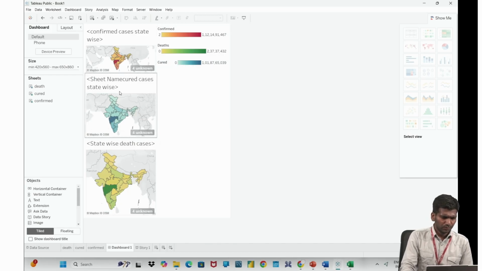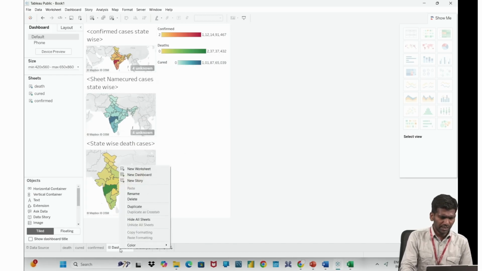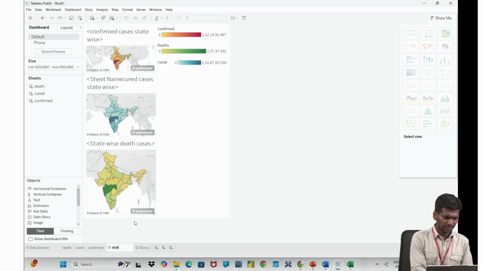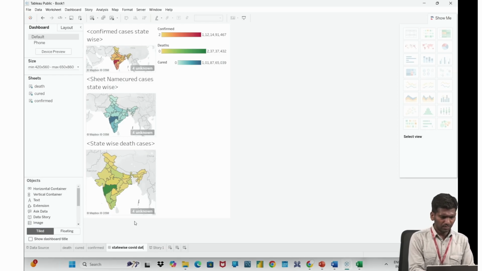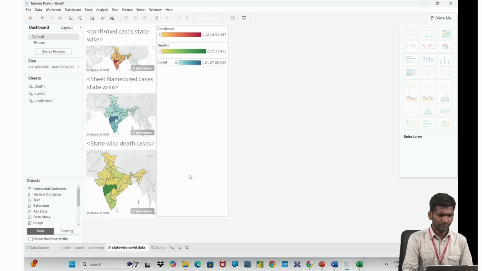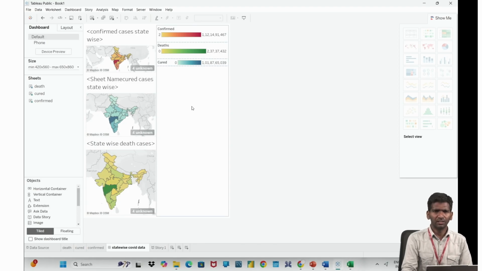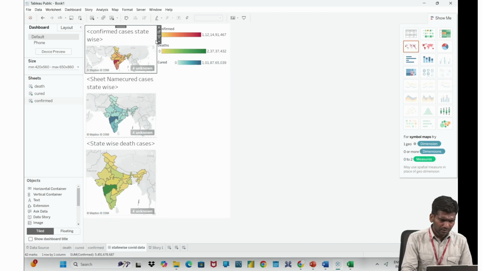Okay. So I have created one dashboard. This dashboard is talking about state-wise COVID data. Okay, I may call it like this. There's still some more space also. We can create other worksheets and paste them, or else you can adjust this.